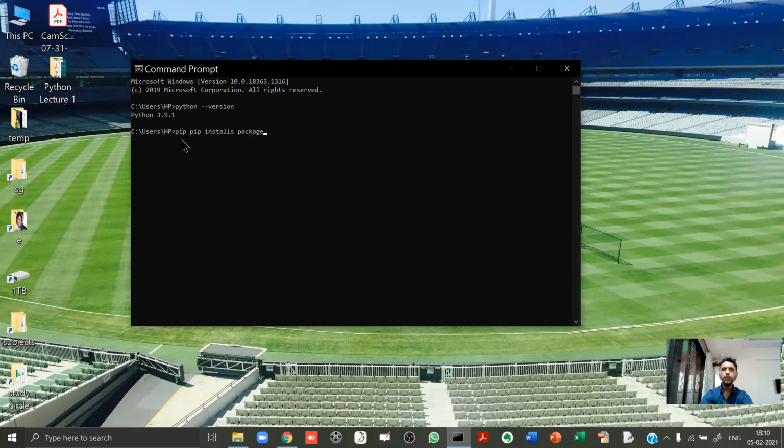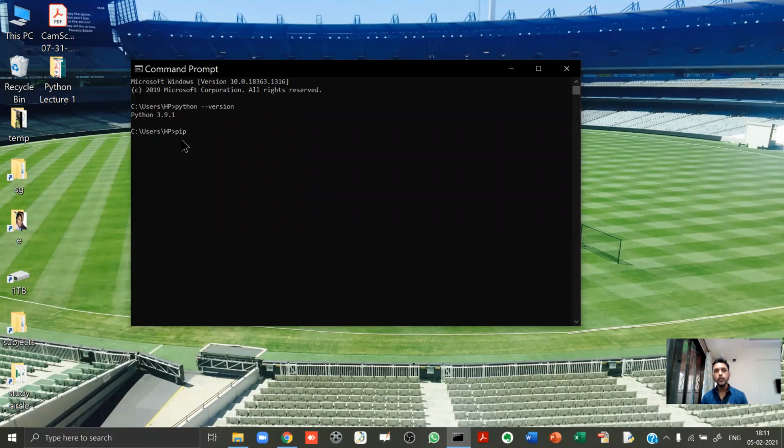So what exactly is this pip? Pip is basically a built-in program of Python. Using this pip, you can install other packages, other modules. Just now I told you that a package is basically a collection of some ready-made programs which is provided to you. As I told you, there are many third-party programmers who are not related to the Python Foundation, and they have written their own packages to help you.